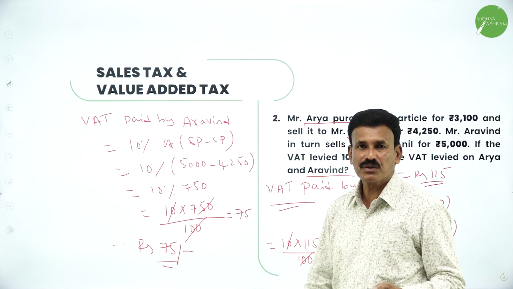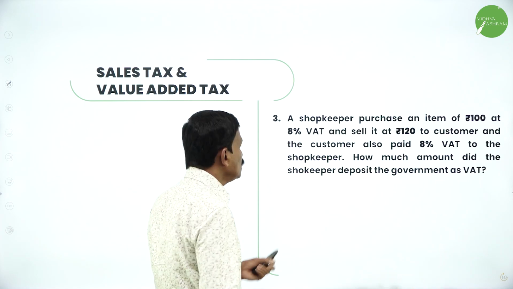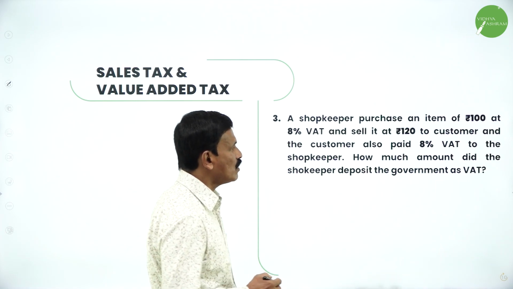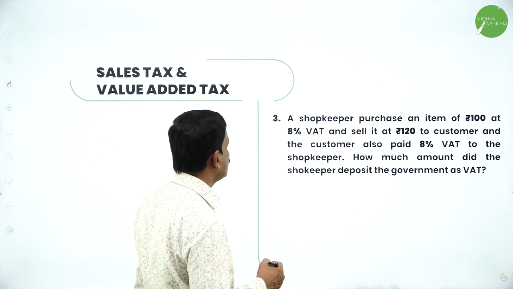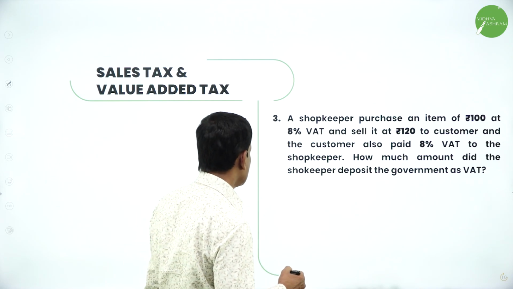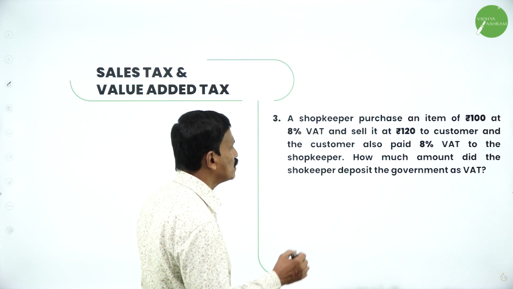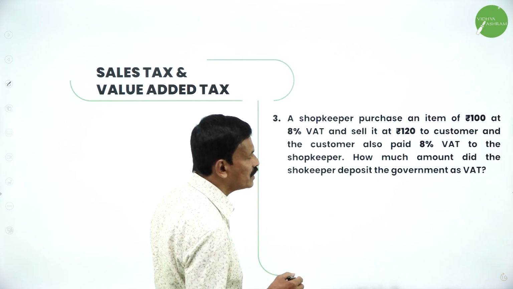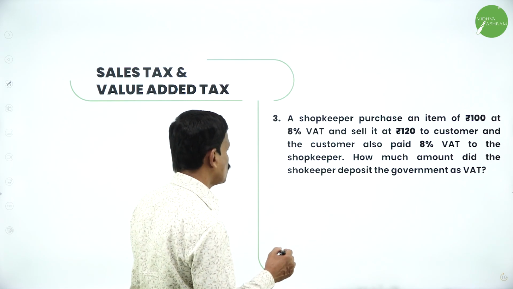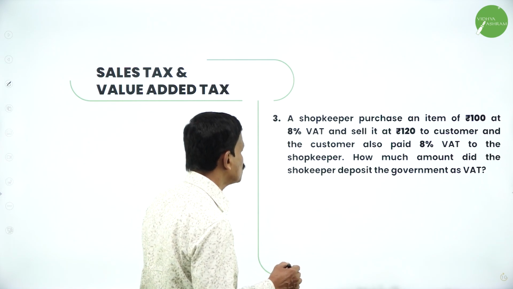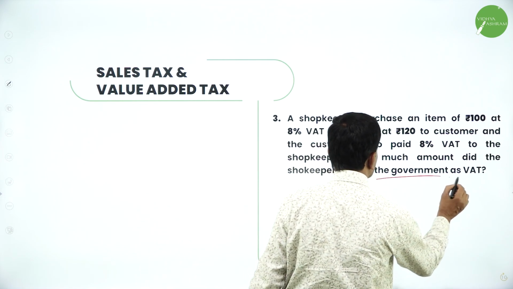That's it. Hope you followed. Now move on to the next problem. A shopkeeper purchased an item of rupees 100 at 8% VAT and sells it at rupees 120 to the customer, and the customer also paid 8% VAT to the shopkeeper. How much amount did the shopkeeper deposit to the government as the VAT?